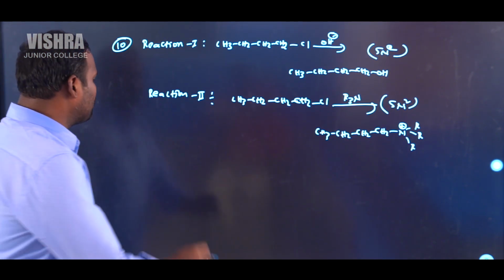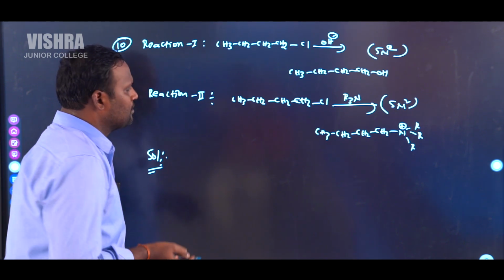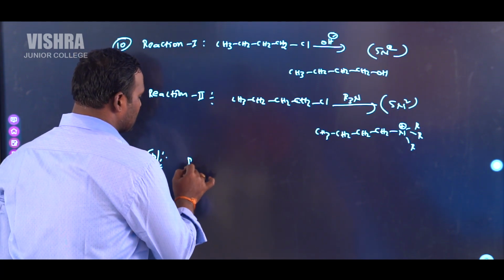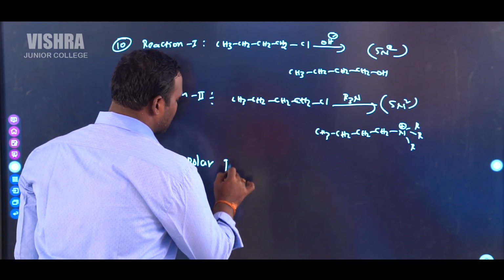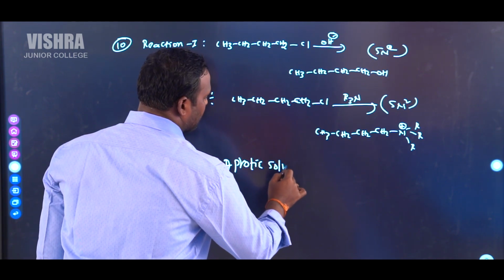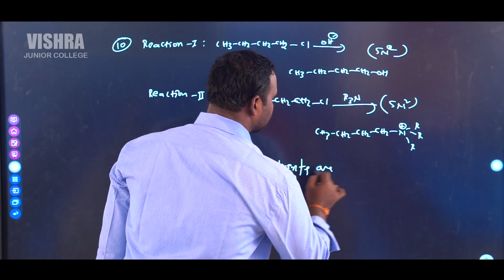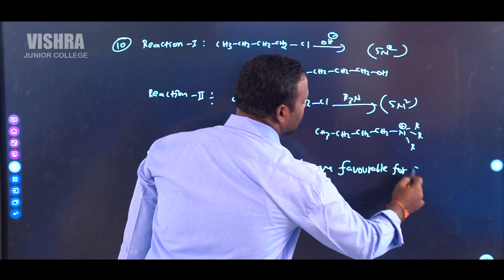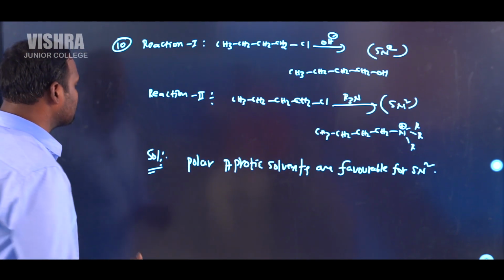Already you know that for SN2 reactions, polar aprotic solvents are favorable. We are given 4 options in this case.